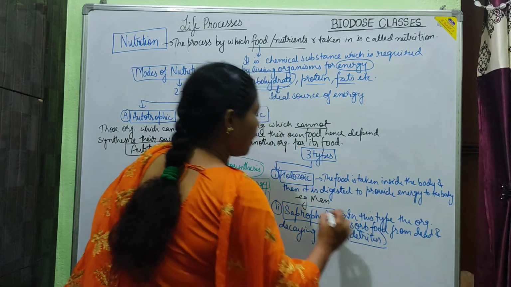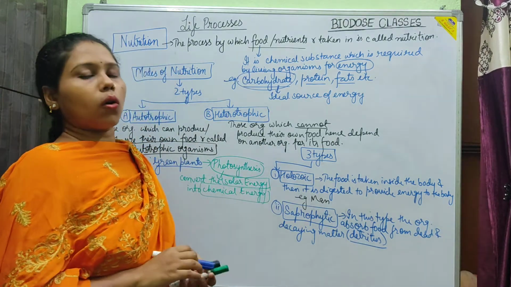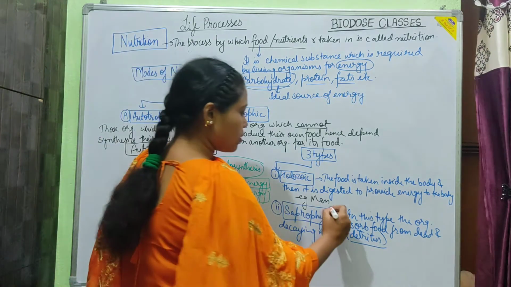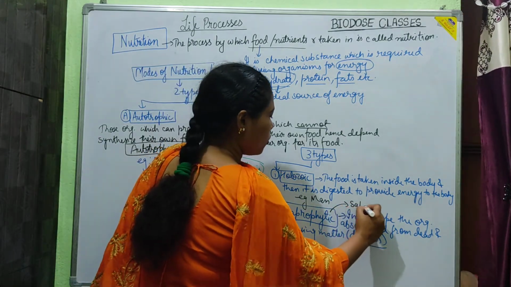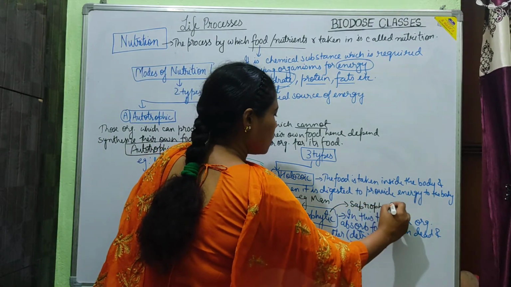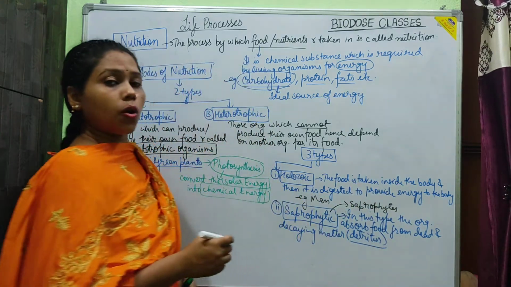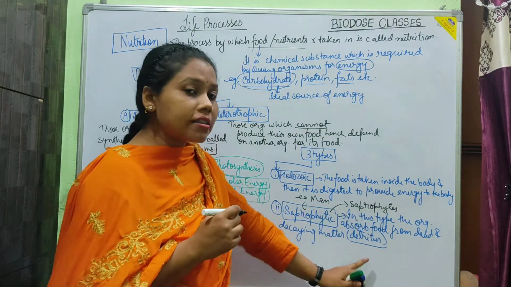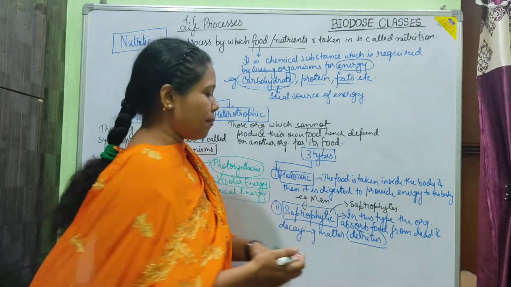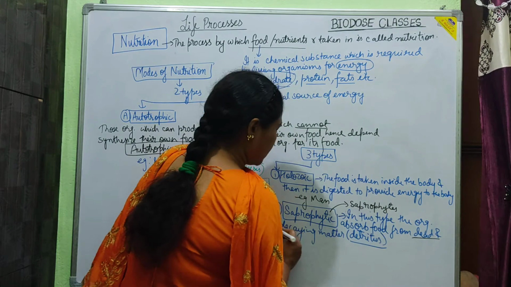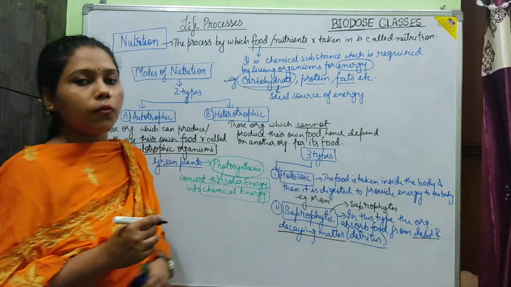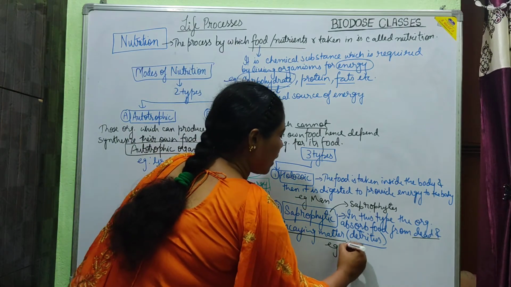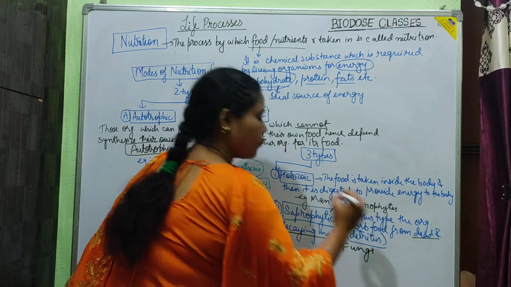So we can say these saprophytes are also known as detrivores. So they are known as what? Saprophytes. Those organisms which show saprophytic mode of nutrition are known as saprophytes because they are dependent on what? Dead and decaying matter or detritus. We can call them detrivorous also. So this would have an example like fungi.